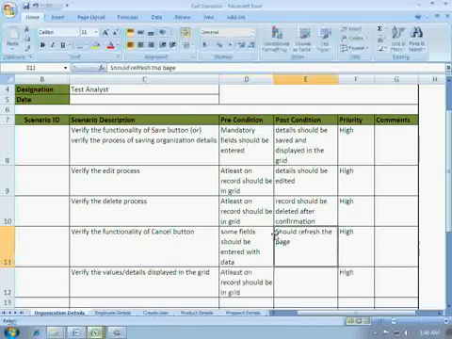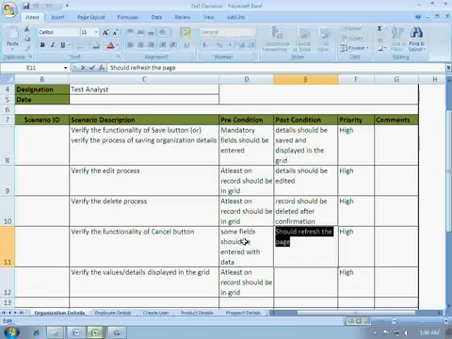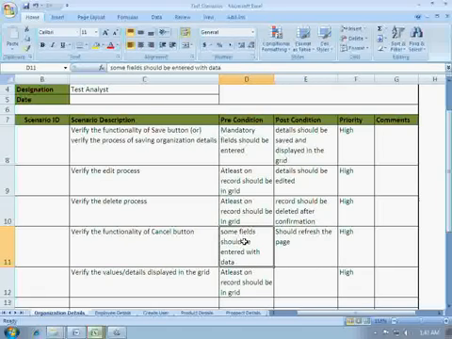To check the functionality of cancel button, just enter some values in the fields, and if we click on cancel button the page should refresh, that is the data in the fields should disappear and the page should be refreshed.